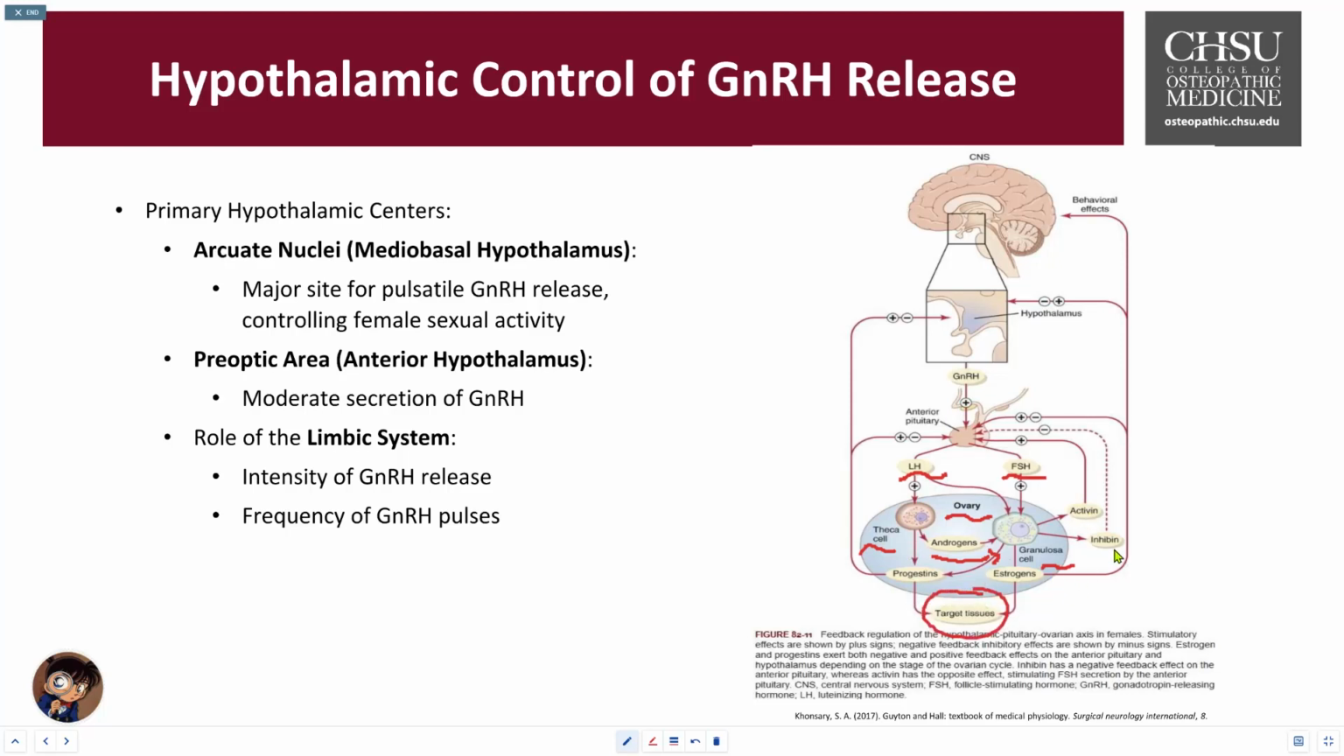There's a negative feedback that comes back, and then with the help of inhibin, which is released by the granulosa cells, they will then turn off the release of FSH. This will then have behavioral effects on the brain. As you can see, there could be some reinforcing effects to the hypothalamus and also to the hypothalamic stalk, namely inside the arcuate nuclei and the preoptic area.